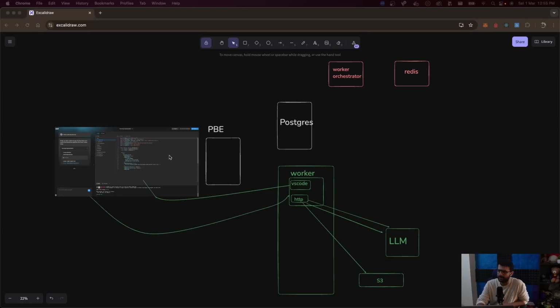I haven't written the frontend yet. The frontend will have VS Code, which is a virtual VS Code that's running over here. Bolt doesn't do this. Bolt uses web containers, a much leaner approach. We have not done that. We have taken a slightly more expensive approach of starting VS Code on a server that you're connected to on your worker directly. Let's say this is exposed on port 8080.